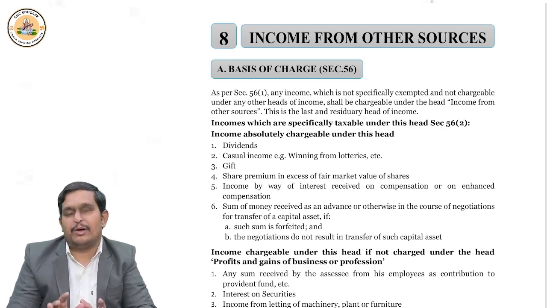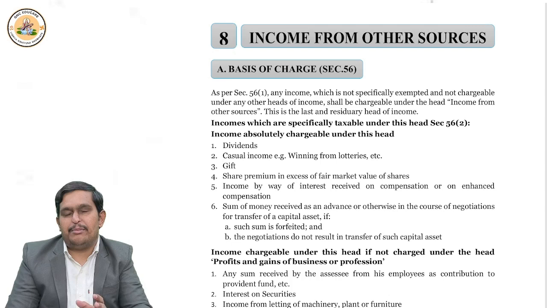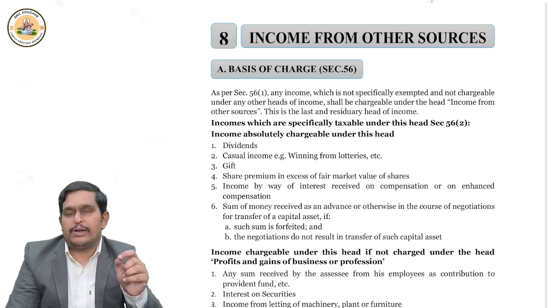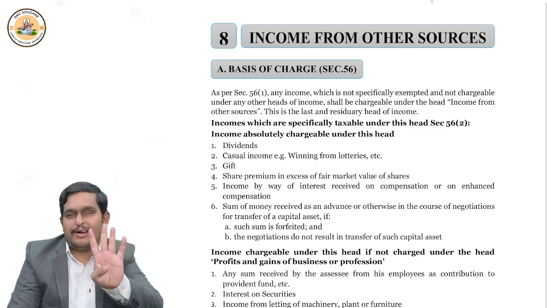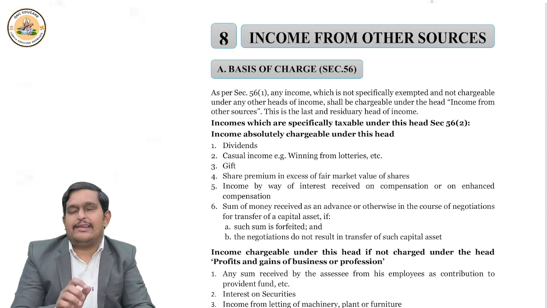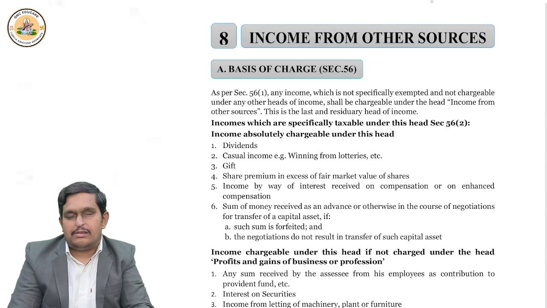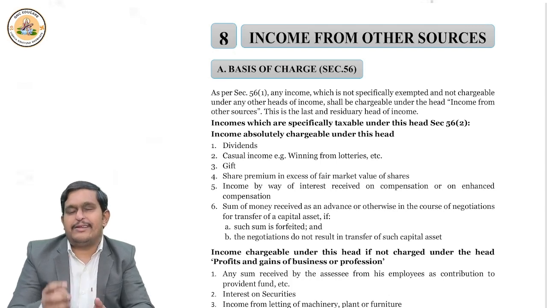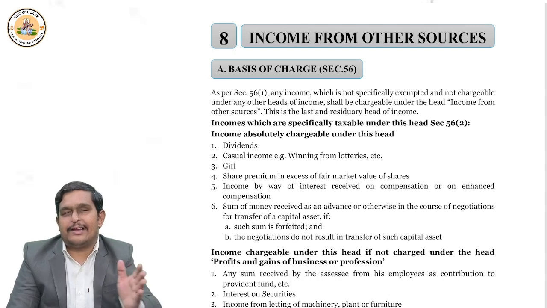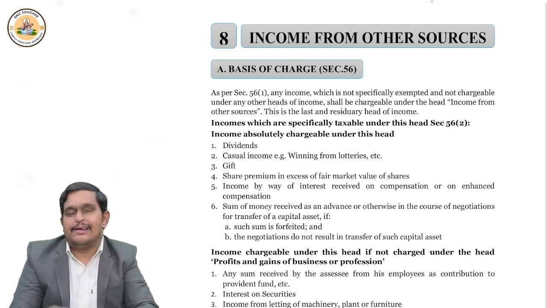First thing, what is income from other sources? Look, if any income is not taxed under salary, house property, PGBP, capital gain, that means if it is not taxed under the first four heads, then the income is taxed under income from other sources. So we can say it is the residuary head of income. Sections 56, 57, 58, 59, only four sections are there in this chapter. Any income which is not taxed under the first four heads is taxed under this head, that is income from other sources. It is a residuary head.